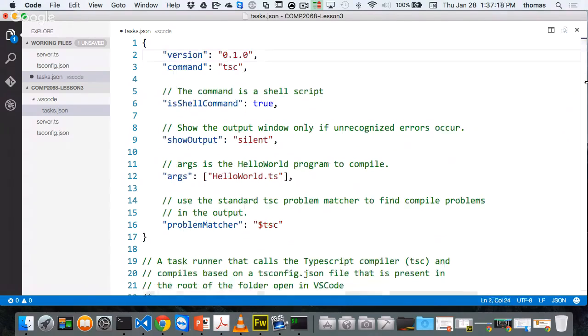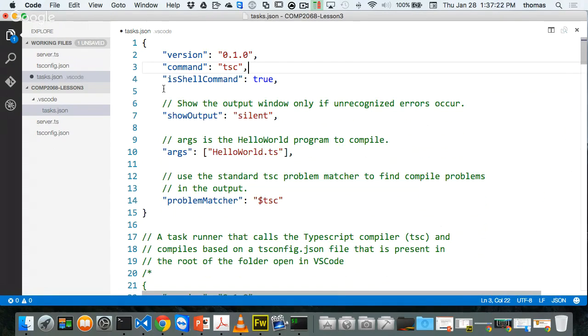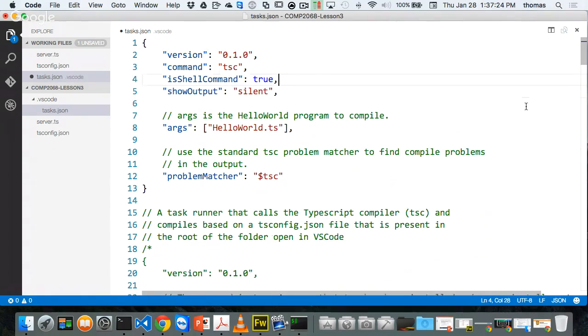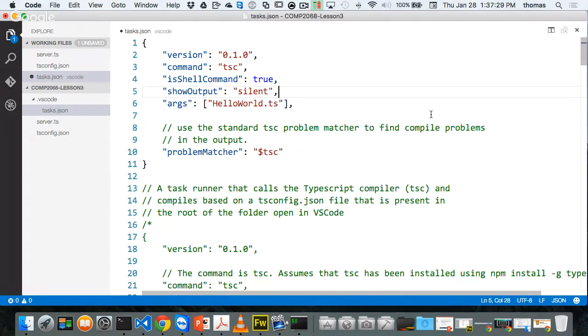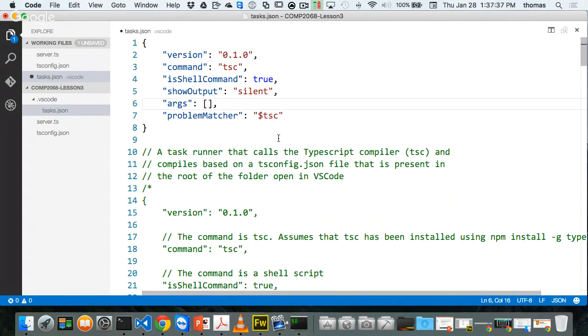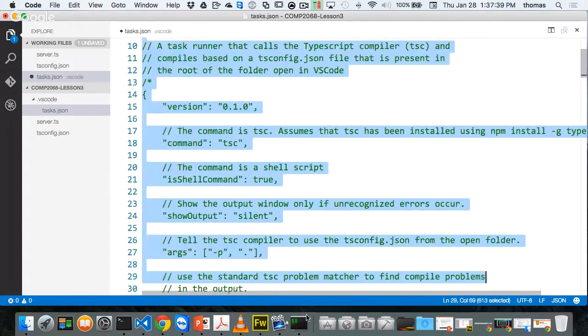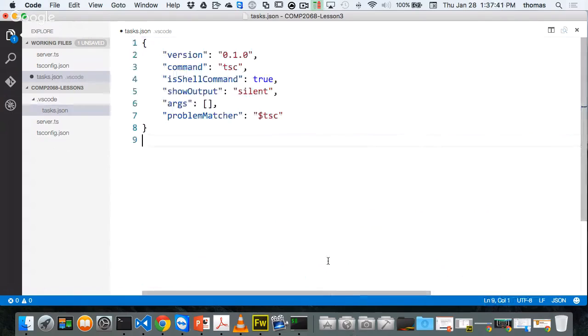So we're just going to do this. Kill this. Kill this. And here's where we make a change. We're going to kill the hello world piece. There is no hello world.ts. We're just going to get rid of this. You could specify server.ts, but we don't need to. Get rid of all this, and we'll see the final version. This is what the final version of your task runner is going to look like. This, and save. So my task runner is set up, and this is what your task runner should look like. Please make yours look like mine.